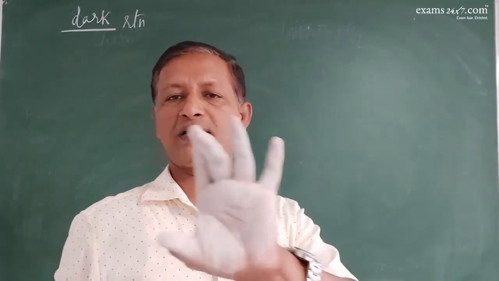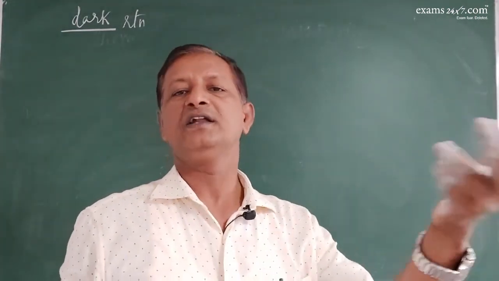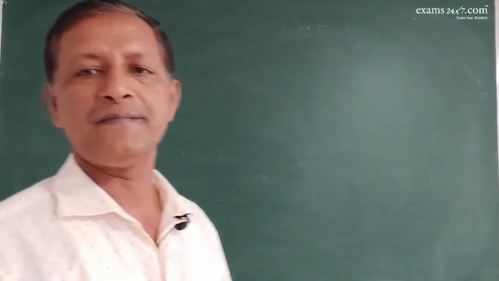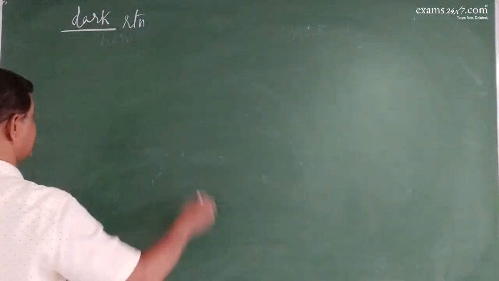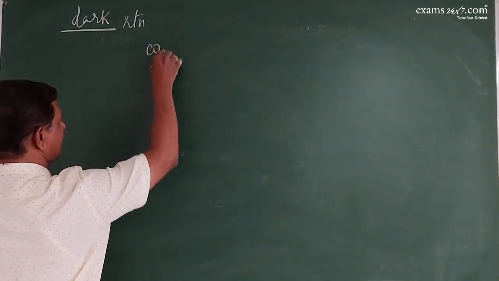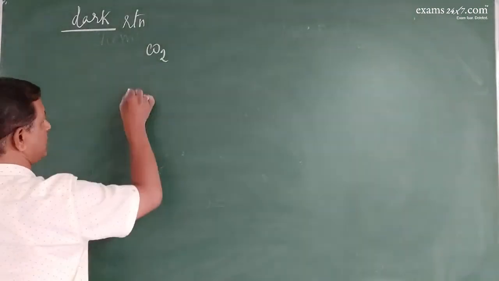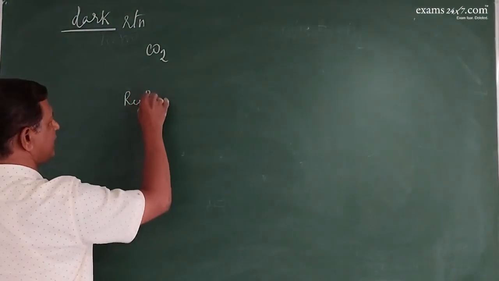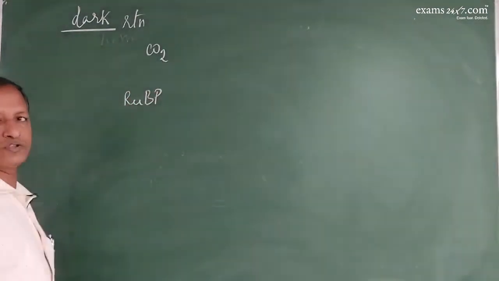In that, water has been used in the light reaction. Now the left part is carbon dioxide. So during the dark reaction, carbon dioxide will be accepted by a 5-carbon compound called ribulose bisphosphate.